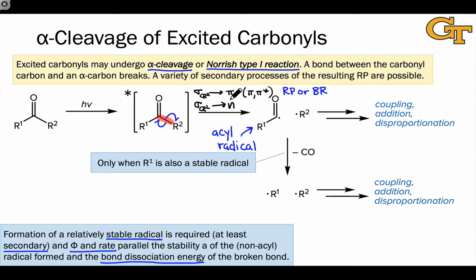We would expect this interaction to be much weaker than the sigma C-C to n interaction because of the geometry going on. The sigma and pi orbitals are more or less perpendicular to one another. This tells us intuitively that the reaction should be faster from n-pi star states than pi star states, and we'll see if that gets borne out in practice over the next few slides.